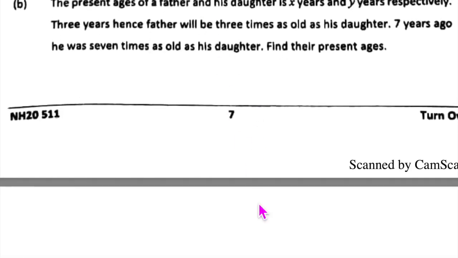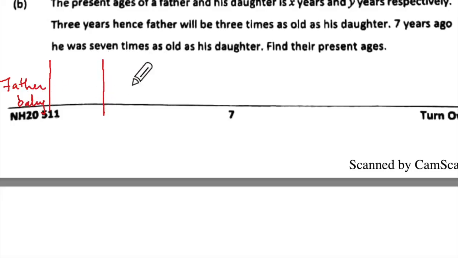Chalo, read. The present ages of a father and his daughter are X years and Y years respectively. 3 years hence, father will be 3 times as old as his daughter. 7 years ago, he was 7 times as old as his daughter. Find their present ages. Okay, so here you have father, and daughter is too big a word. Can I write baby?